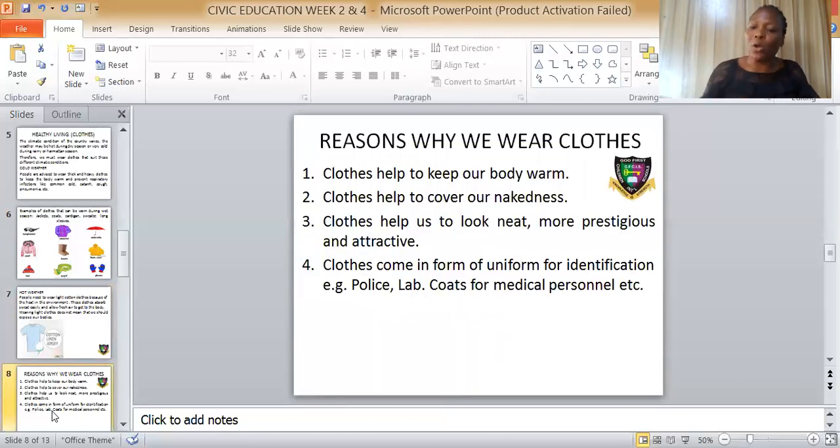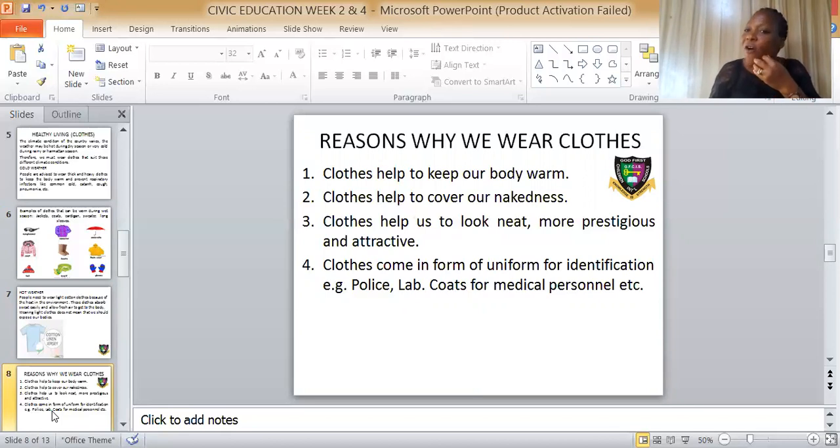Why do we wear clothes? Reasons why we wear clothes. Number one, we wear clothes to keep our body warm. Clothes help to cover our nakedness. I've just said that we should not go about with our naked body. So clothes help to cover our nakedness.